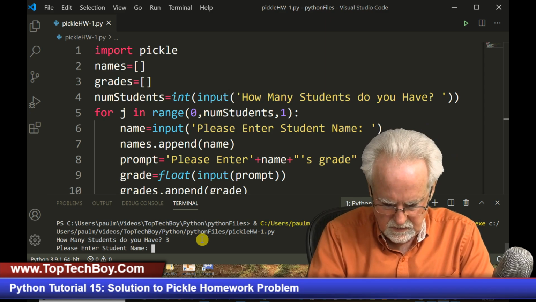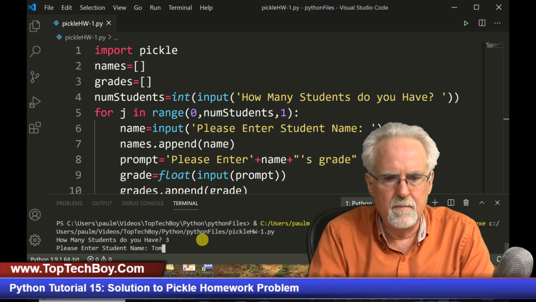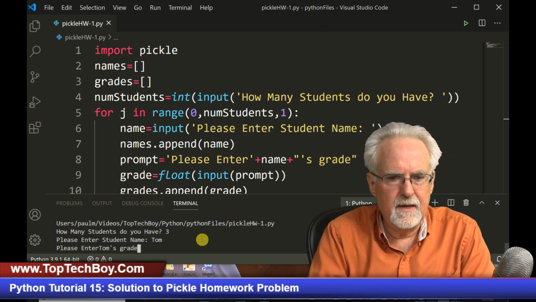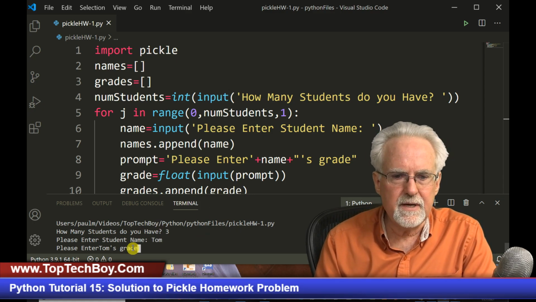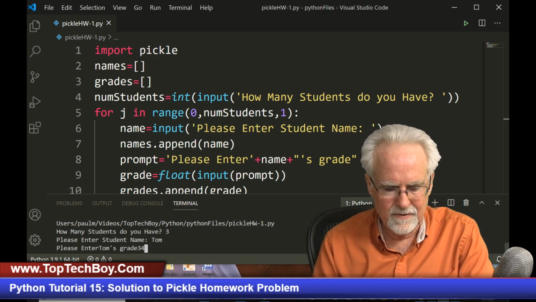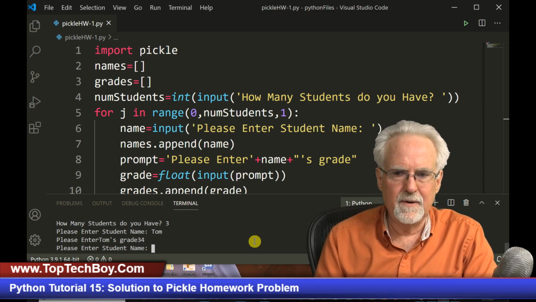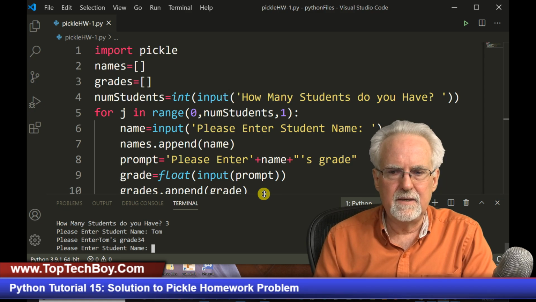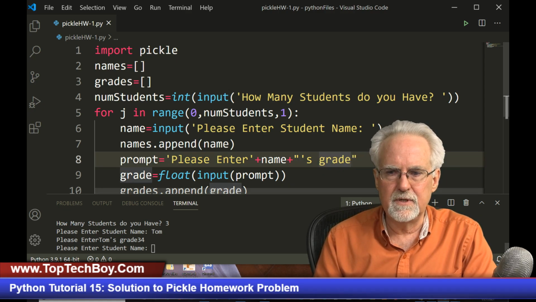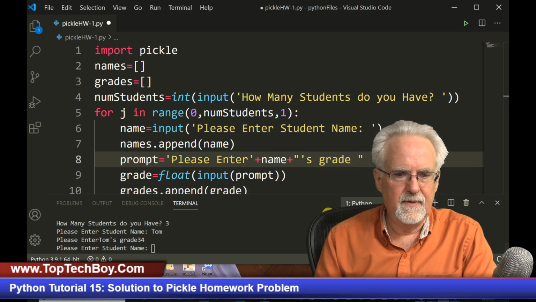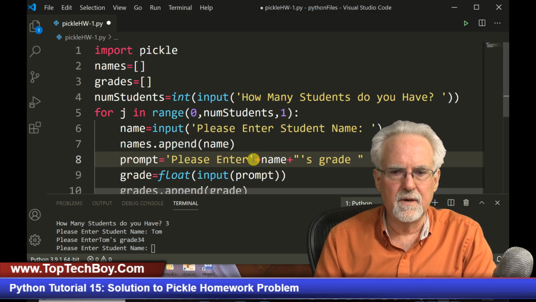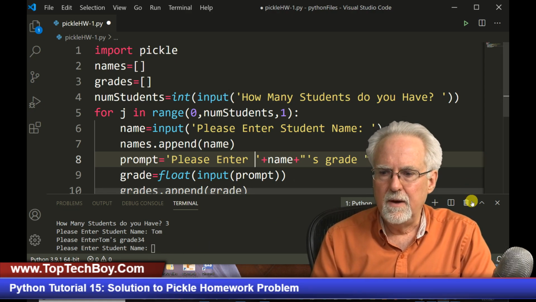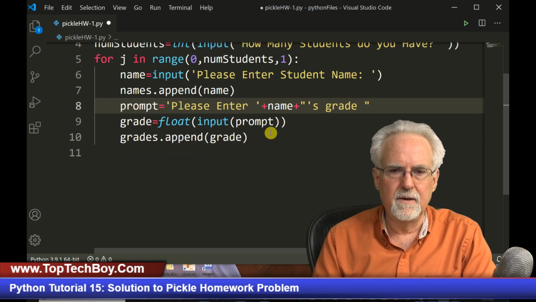Okay, please enter the student name. Let's say Tom. Okay, and then please enter Tom's grade. Okay, that looks pretty good. That actually kind of worked. Let's say a 34. Tom's had a bad day. Okay, so two things I need to do: I need to put a space after grade, and then it said please enter, and I need to put a space there because it kind of was running things together. So that's looking pretty good. Okay, I'm going to go ahead and kill that and get back here to coding.